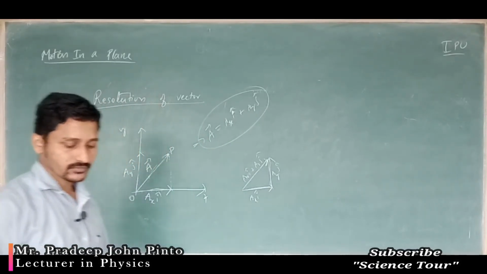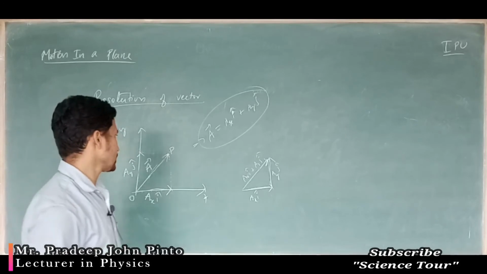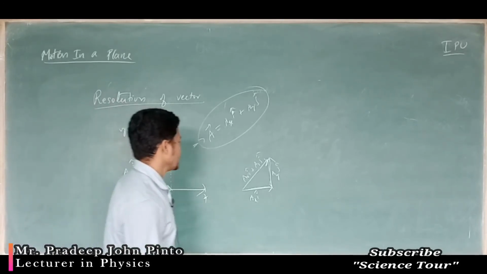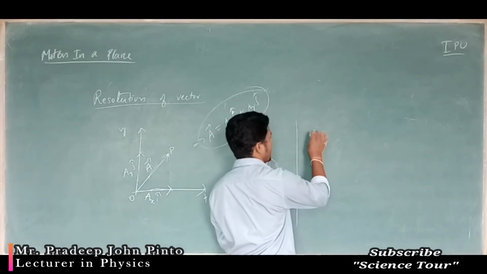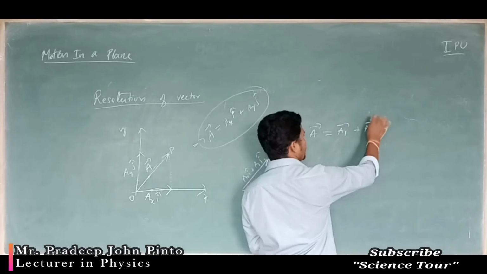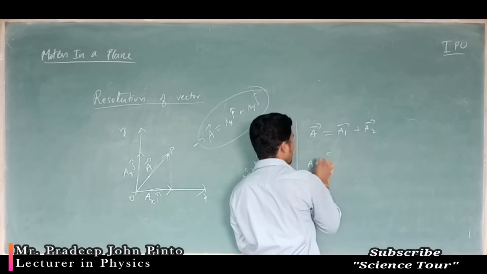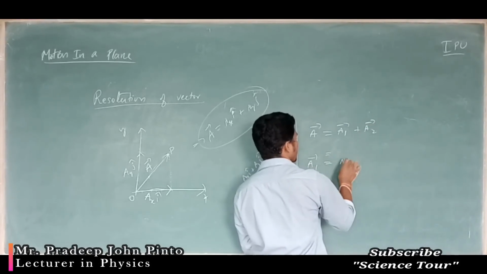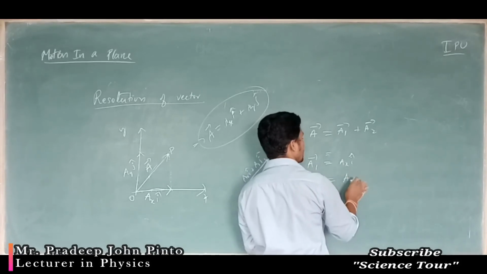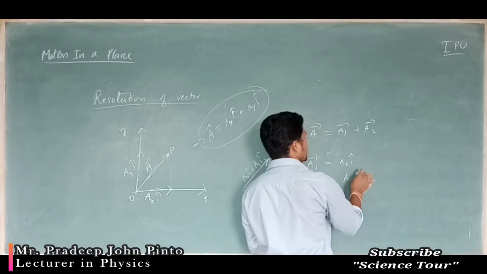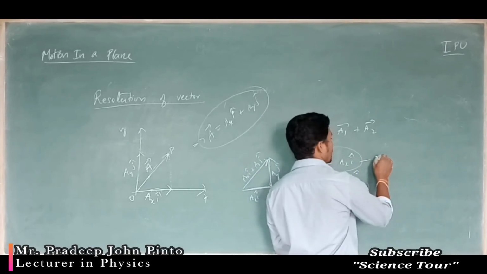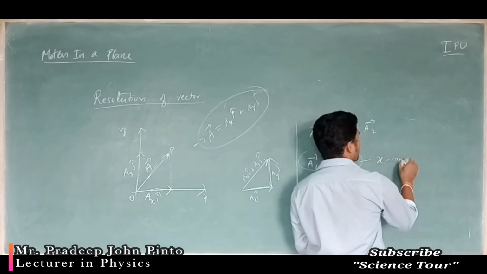So if I write A vector equal to A1 plus A2, here A1 is nothing but Ax i cap and A2 is nothing but Ay j cap, right? So this is called the X component.